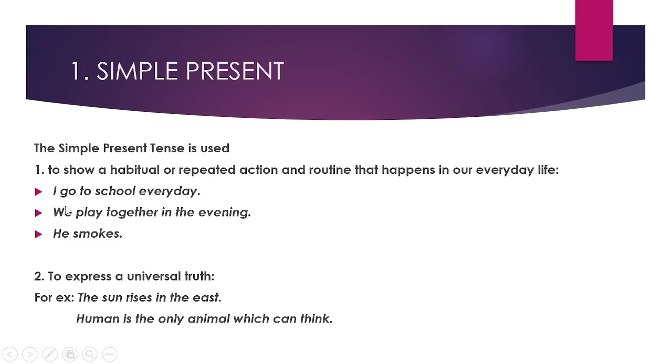So I go to school every day. This is a routine that happens in my life. We play together in the evening. That is also a routine that happens every evening. He smokes. That is a habit that a person has. So all these kinds of habits, routines, or repeated actions take place in simple present tense only. Let's check the structure of this tense.